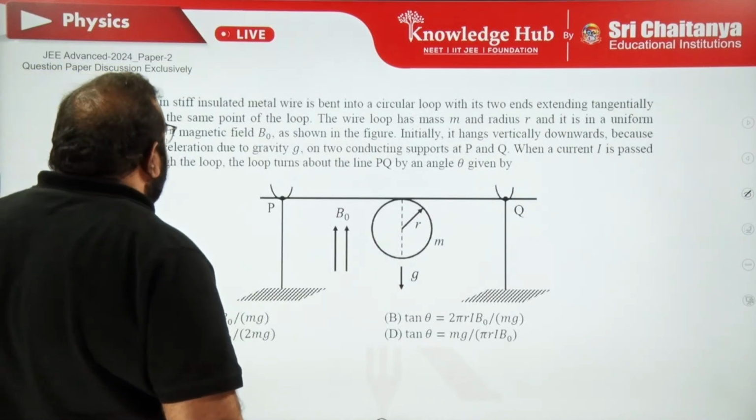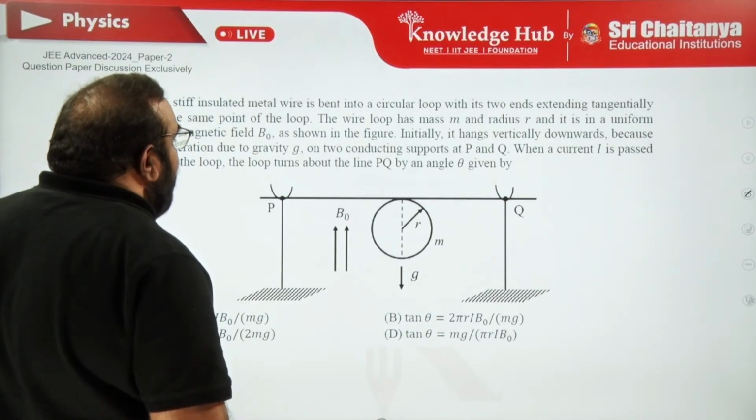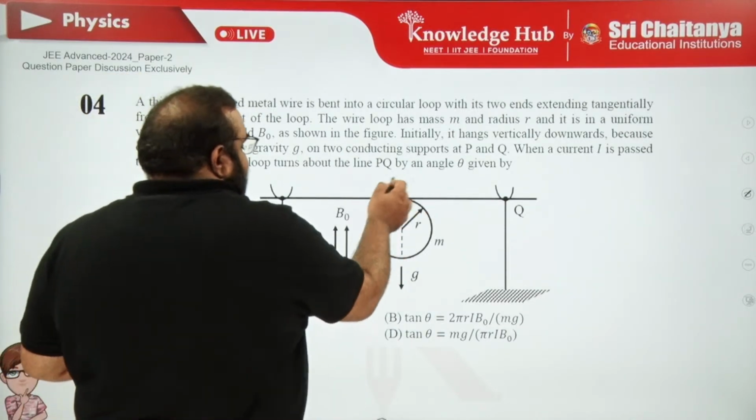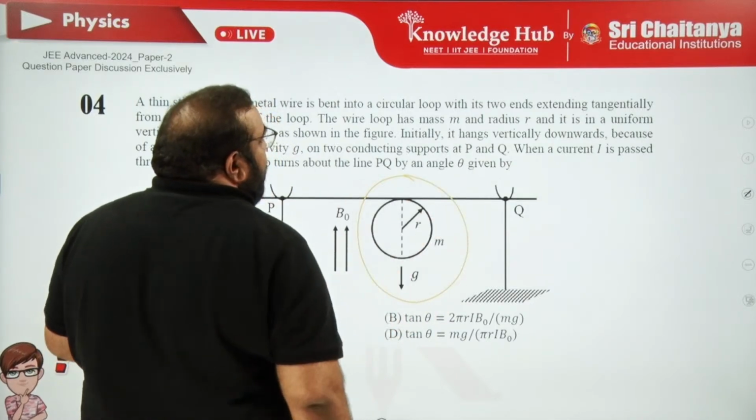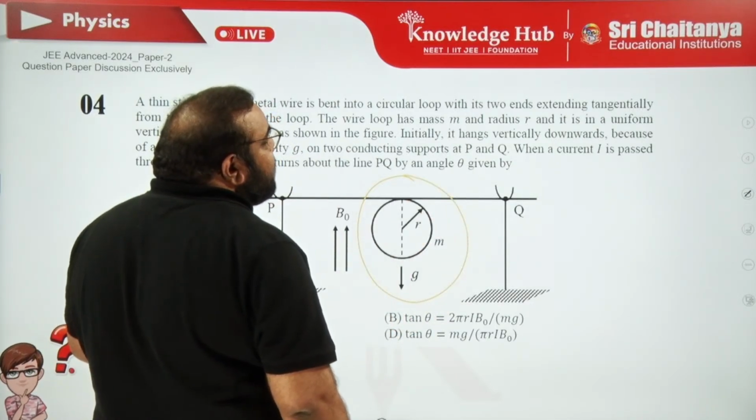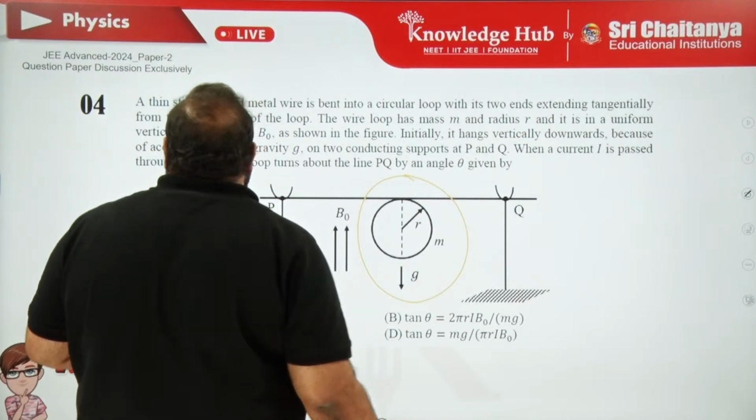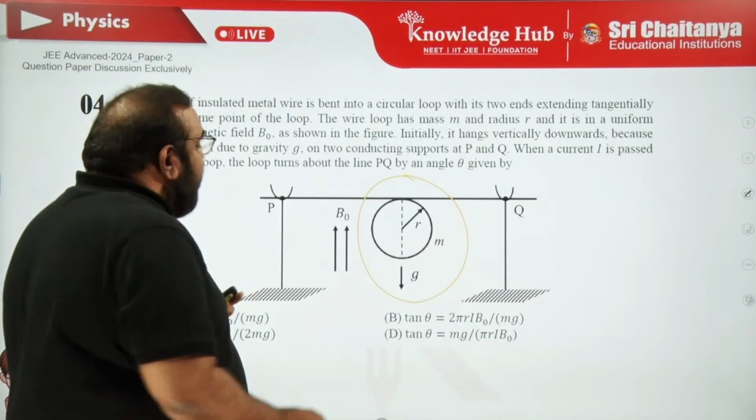A thin, insulated metal wire is bent in the form of a circular loop. So this is the one, with its two ends extending tangentially from the same point of the loop, right? So like this.